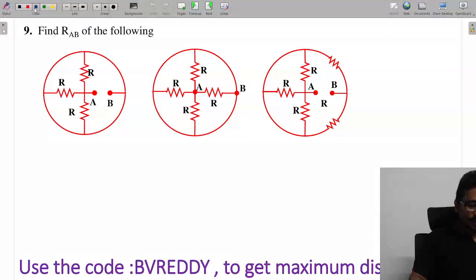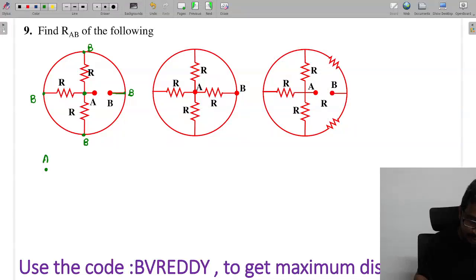Next one. Find RAB of the following. So the equivalent resistance of the following, one by one. Yes, you can see this point is A, right? This whole thing, this point is B. There is no element here, so this point is also B only. No element means the same branch. This is B. Now let's see this one by one.